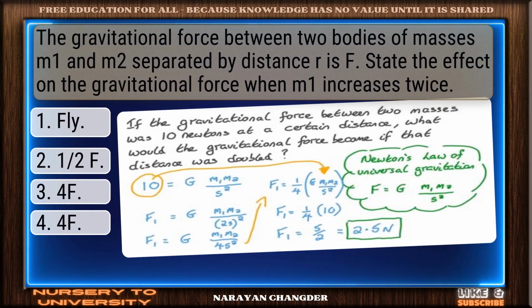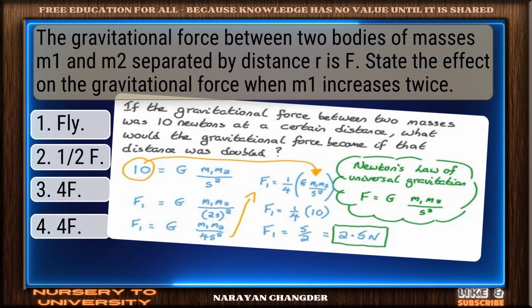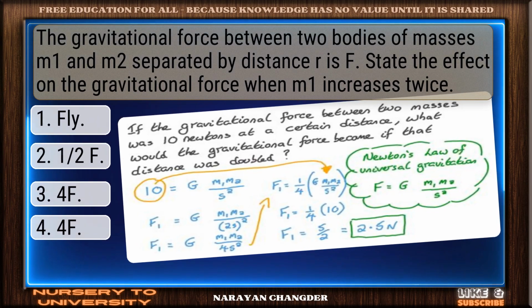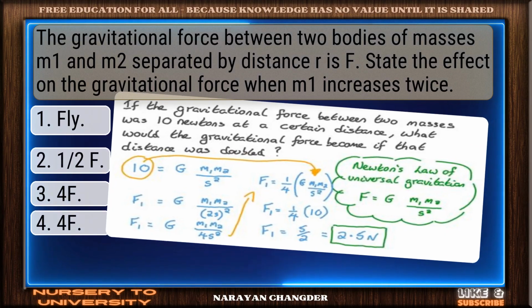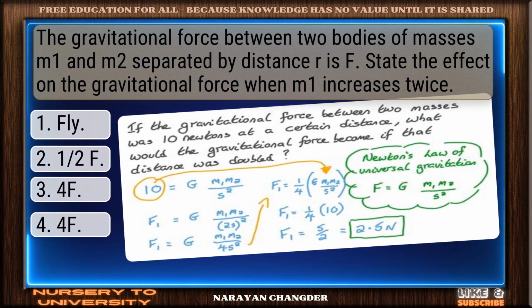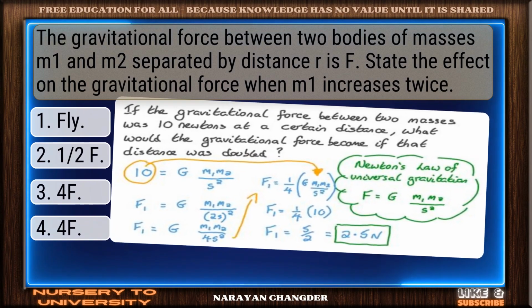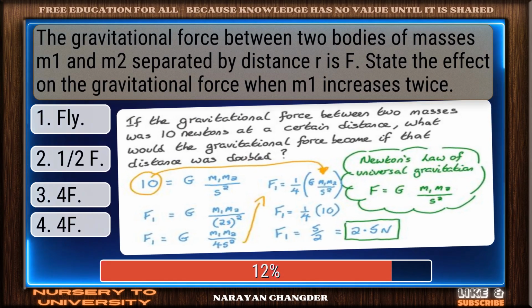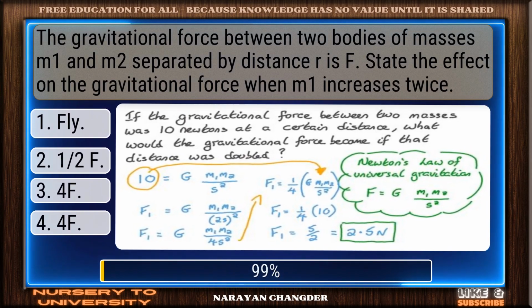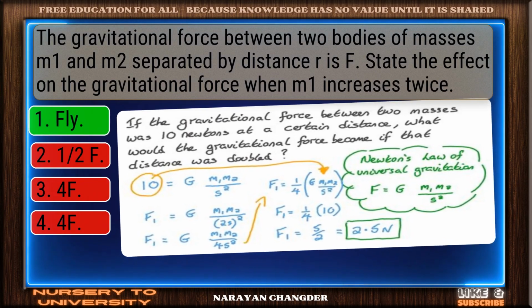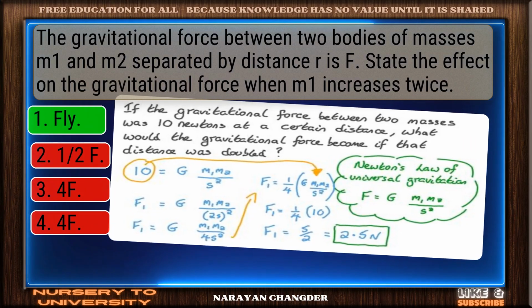Question number 11. The gravitational force between two bodies of masses m1 and m2 separated by distance r is F. State the effect on the gravitational force when m1 increases twice. You're right. Fly is the correct answer.